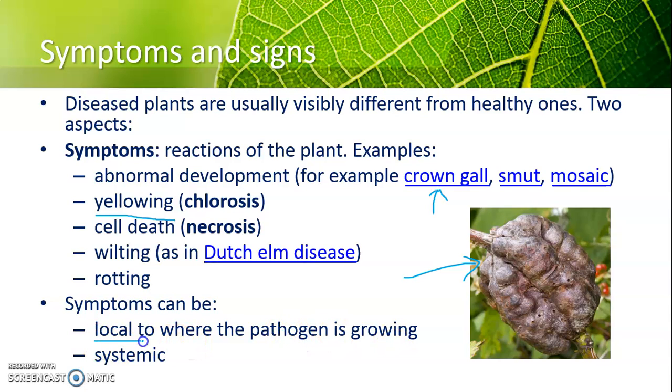Local tu maksudnya kalau the pathogen is entering through the leaf, then dia akan nampak dekat leaf sahajalah, dia punya kerosakan, the damage. But it can also be seen in any other part of the plants. Although the entrance of the pathogen is on the leaf, because it has spread throughout the plants, some of the symptoms we can also see at the other parts of the plants. For example, dekat dia punya stem, dekat root ke, dekat flower ke, dekat fruits ke.